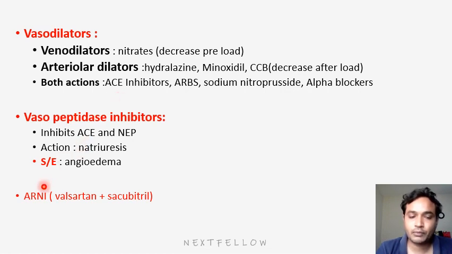So the next recently developed drug is ARNI, that is angiotensin receptor and neprilysin inhibitor. It is a combination drug, recently approved by the FDA for CHF. It is a combination of valsartan plus sacubitril. That means it has angiotensin receptor blocking and at the same time neprilysin blocking activity. These vasopeptidase inhibitors and ARNIs are recent, so they have a chance of being asked. What is the combination in ARNI? What is the next one? NEP means neutral endopeptidase, acting on which peptides? Here ANP and BNP. Okay.